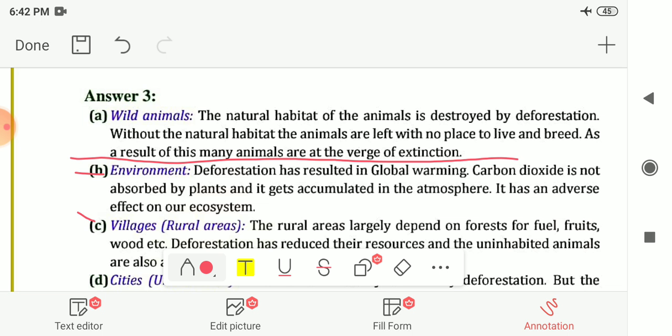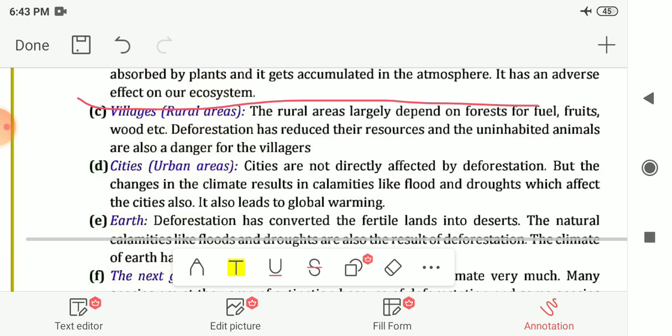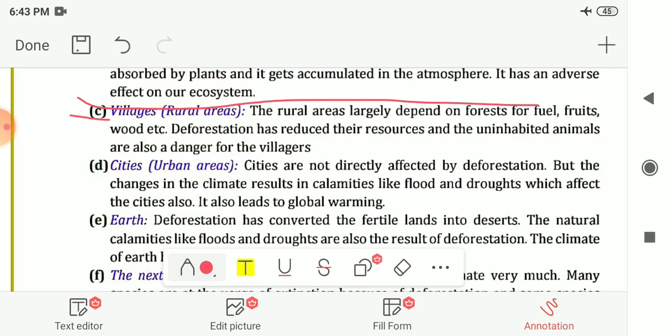Next is environment. So deforestation has resulted in global warming, and carbon dioxide is not absorbed by plants and it gets accumulated, so the amount of carbon dioxide in the air is increased, and it has an adverse effect on our ecosystem.